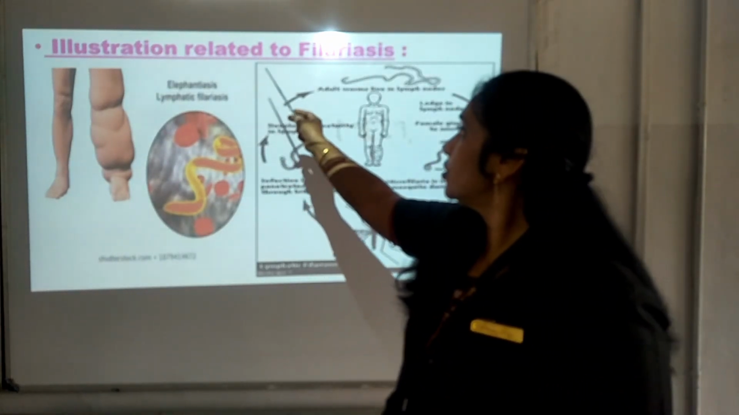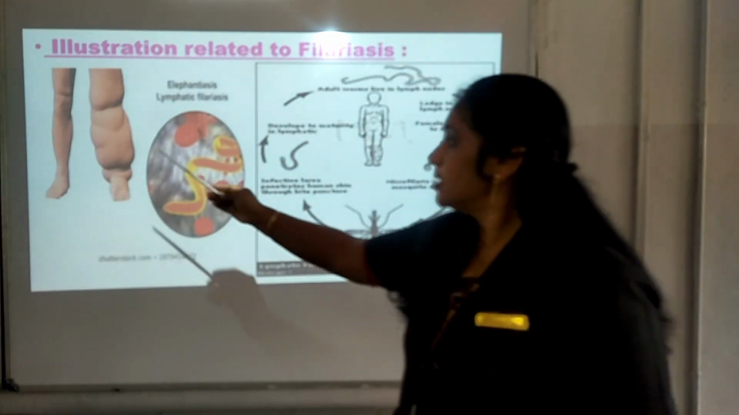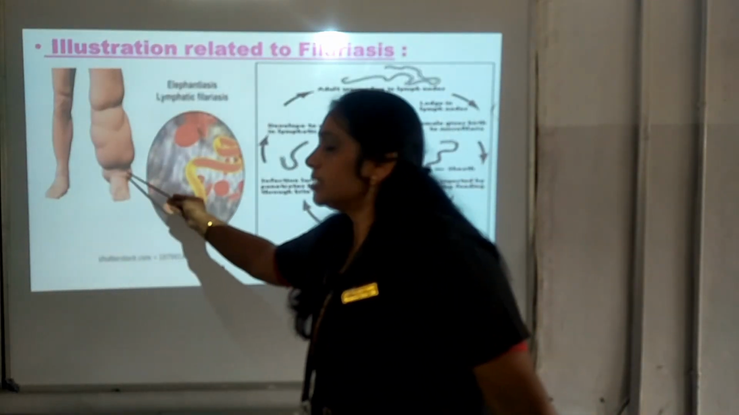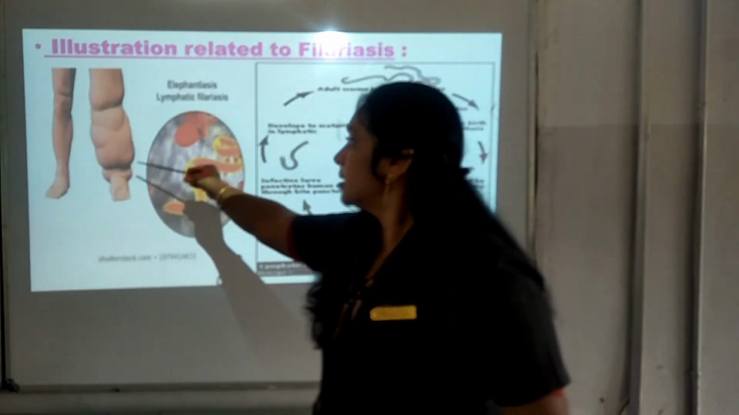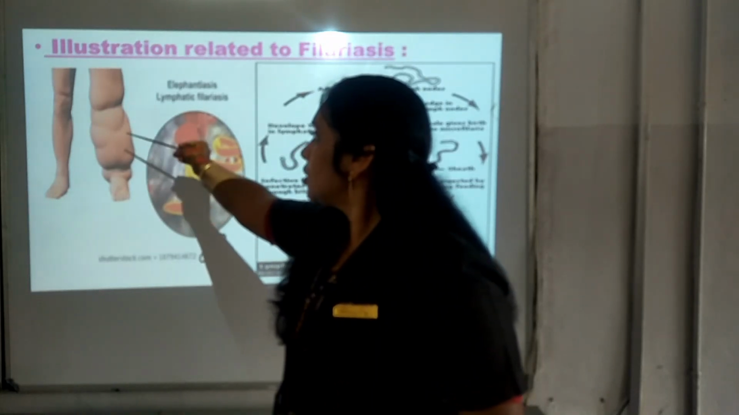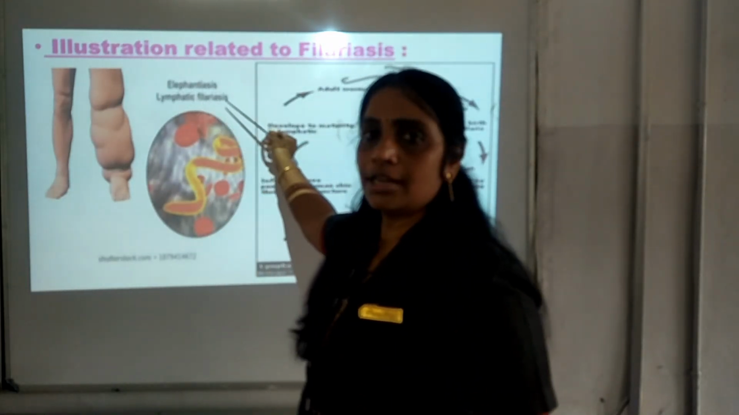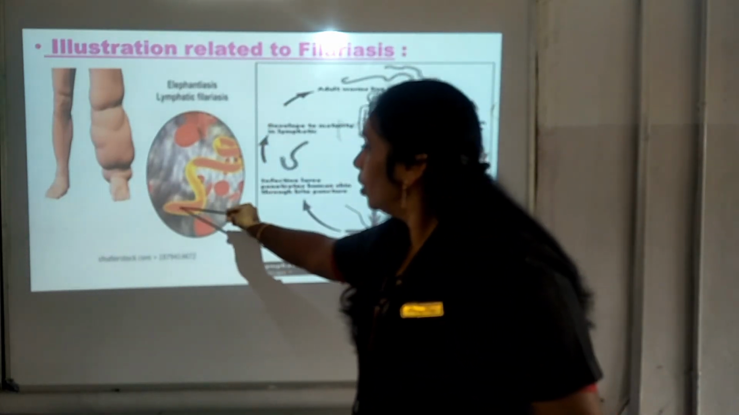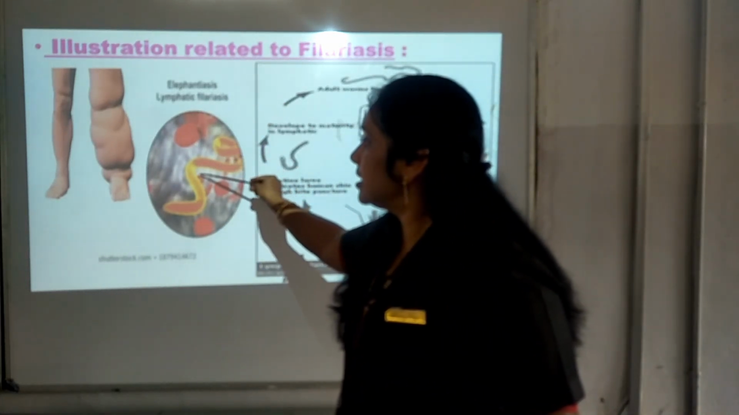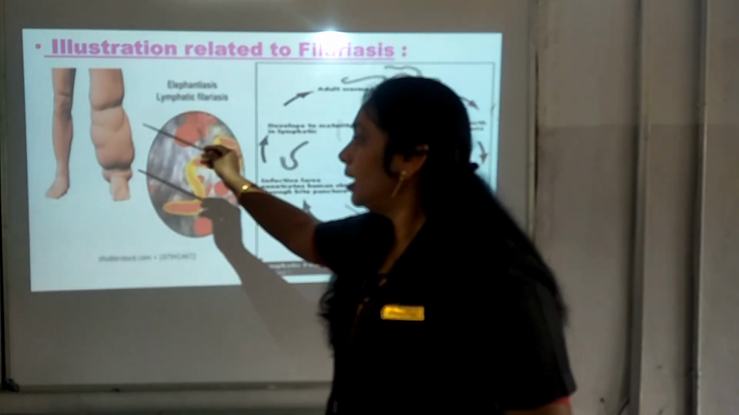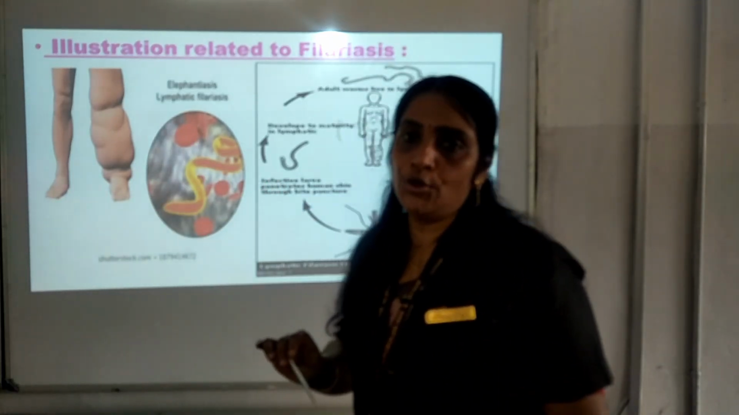You can see the illustration related to filariasis. This is the normal leg, and this one is the infected leg. This is filariasis, which is also known as elephantiasis or lymphatic filariasis. This is the filarial worm, which stays in the lymphatic duct of the human body.